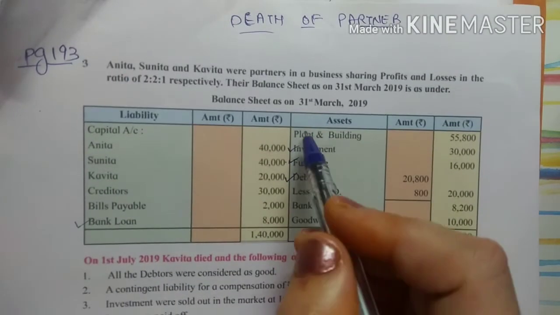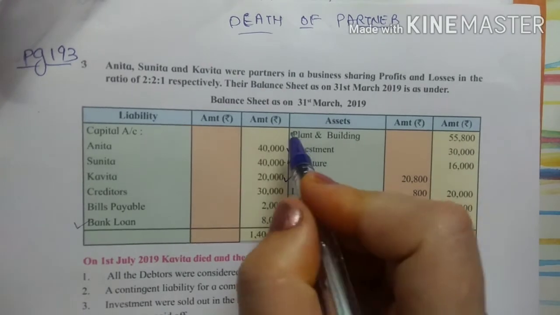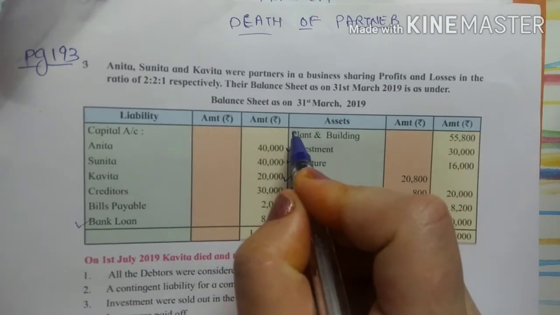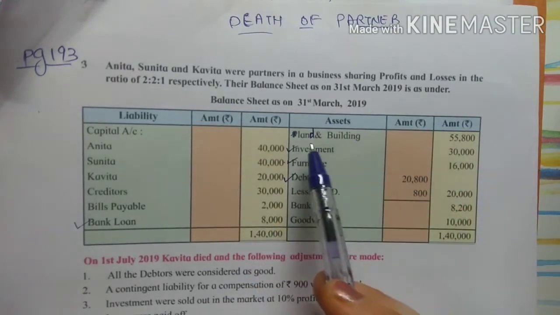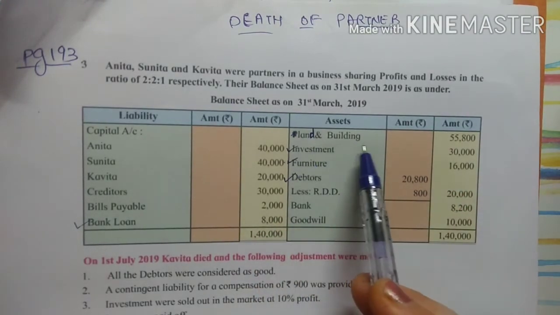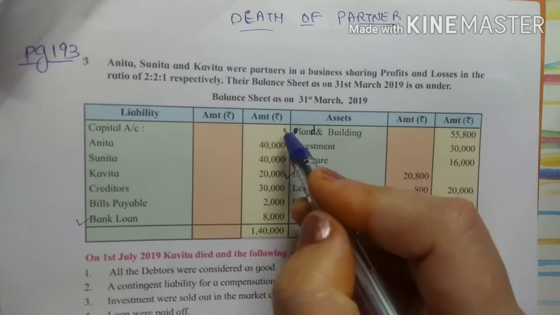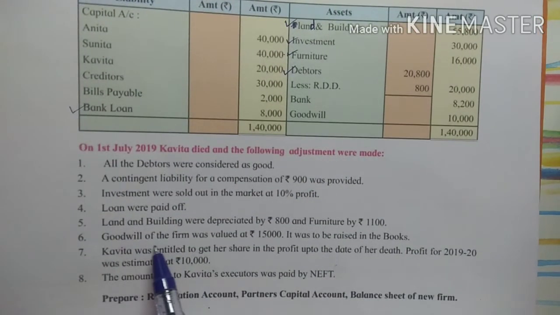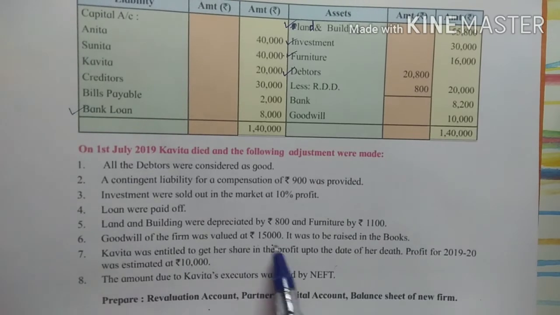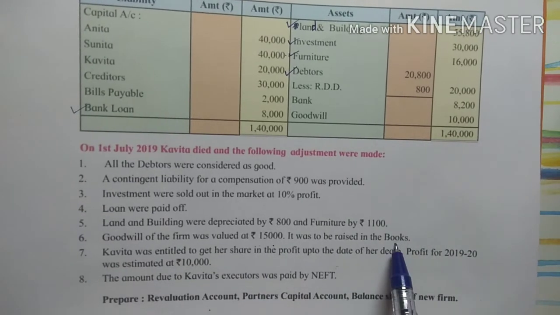And here it is misprinted. This is not plant. This must be land. This is misprinted. It should be land and building. So I put in a tick mark on land and building. Next, goodwill of the firm was valued at 15,000. It was to be raised in the books.